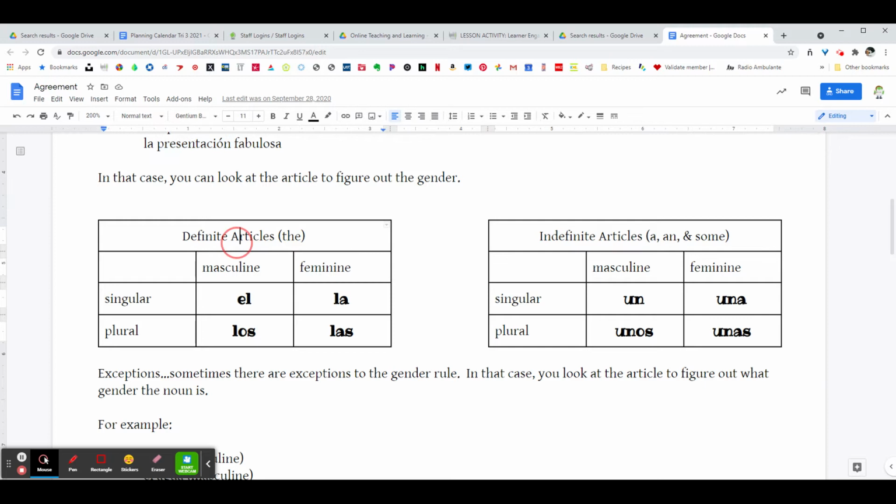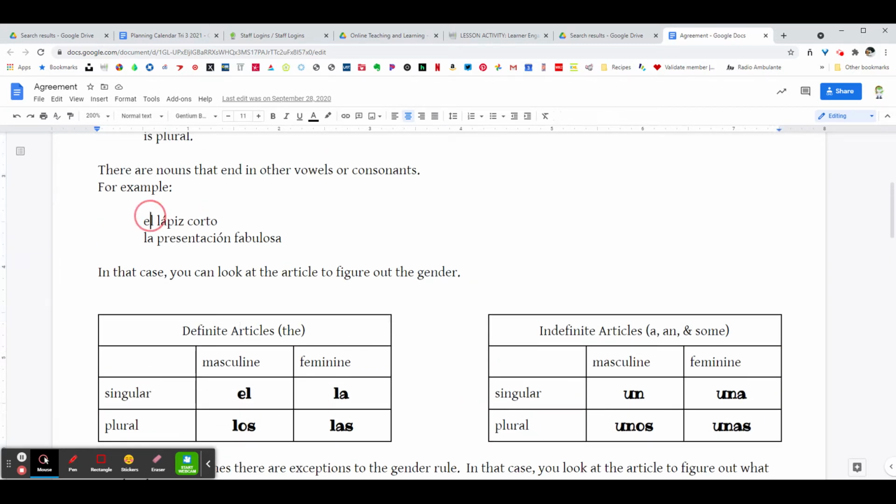So definite articles, which all mean the, el, la, los, or las, tell you if it's singular, plural, masculine, or feminine. This chart is super helpful to determine that. Indefinite articles, which mean a or an, un or una, and then some, unos or unas, will also tell you the gender and the number of the noun.